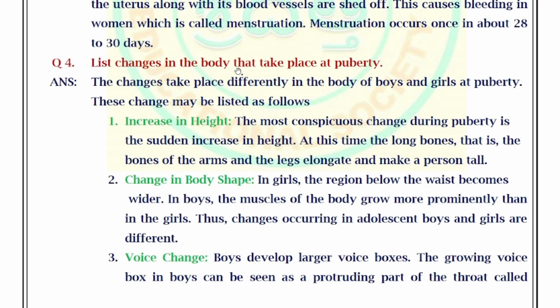List changes in the body that takes place at puberty. Answer: the changes take place differently in the body of boys and girls at puberty. These changes may be listed as follows. Number 1, increase in height. The most conspicuous change during puberty is the sudden increase in height. At this time, the long bones, that is the bones of arms and legs, elongate and make a person tall.